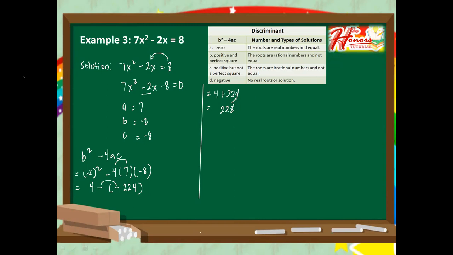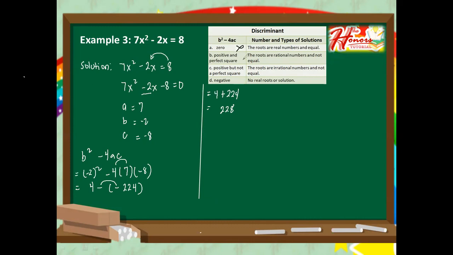Is 228 a perfect square number? No, it is not. So therefore, we have to choose. Is it positive? Yes, but it is not 0, so cancel this out.